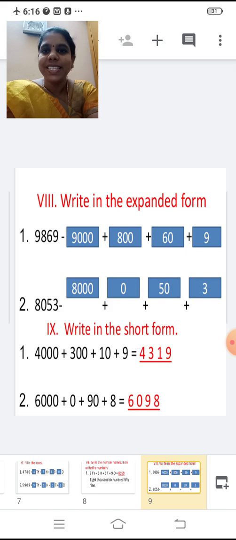Second one, 6000 plus 0 plus 90 plus 8. Now tell me what is the short form of this number? Yes, 6098. Have you all copied this?